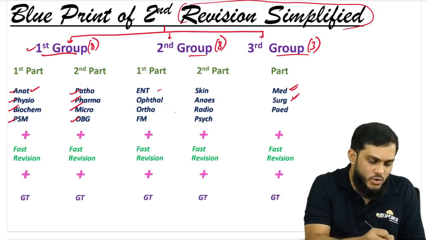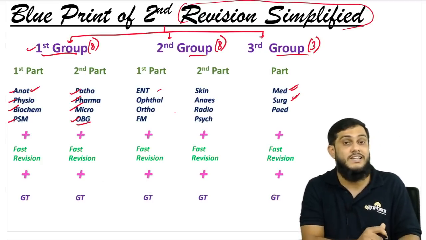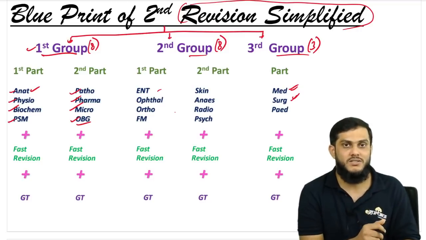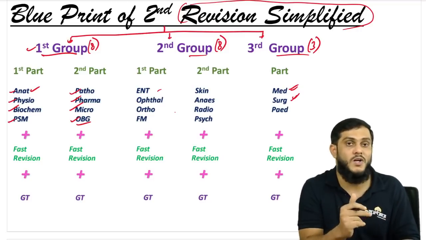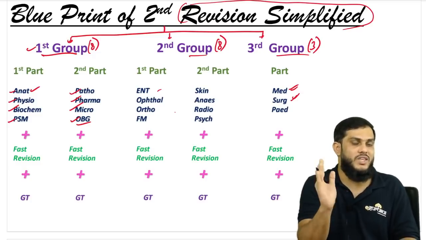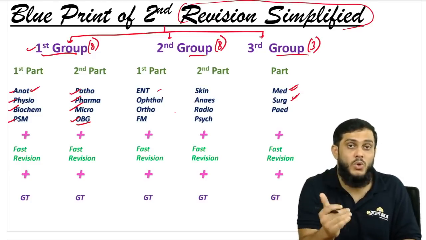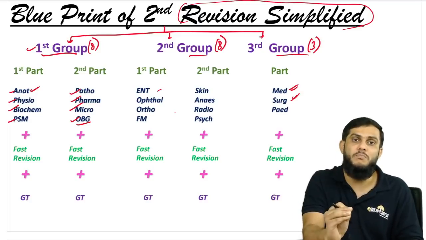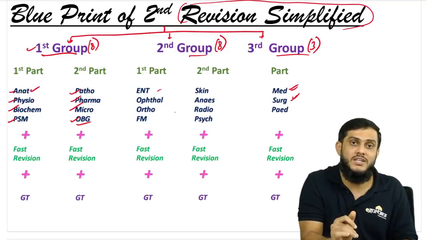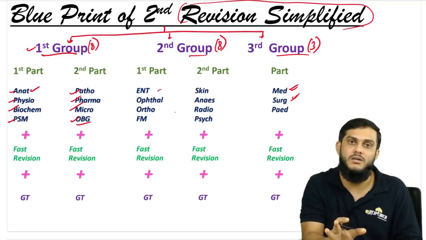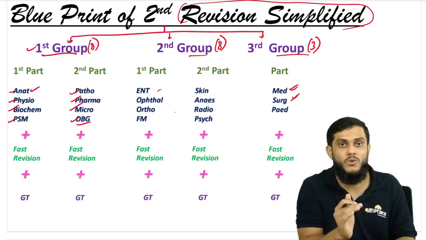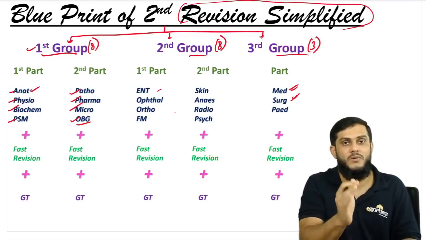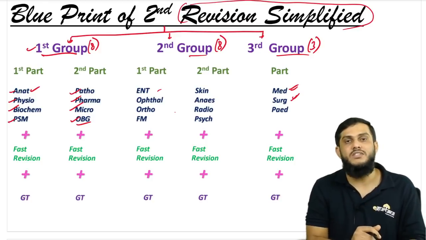So then why have you joined PSM OBG here, that is a clinical subject? Because OBG is quite different from other subjects. If you have read OBG, you can answer. If you have not read OBG, you cannot answer. But ENT, ophthalmology, medicine, surgery, even if you have not read, you can guess at least something. Something will be there in your mind. Otherwise, if you read first year, second year subjects, something will come to your mind to answer. But OBG is not like that. OBG is a different clinical subject. You need to read OBG to answer the questions from OBG, right? So these are the first 8 subjects, right?